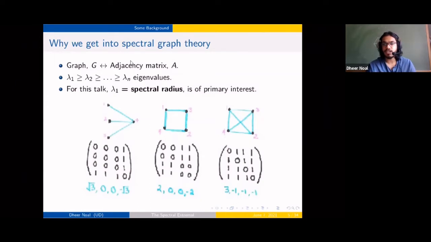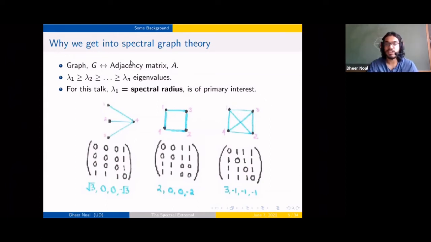So the adjacency matrix is basically, if you have an n vertex graph, then you associate an n cross n matrix to it, and if the i and j vertices are adjacent, then put a 1 in the a_ij entry of the matrix, or a 0 otherwise. So this matrix is symmetric, 0, 1, real. Therefore, it has real eigenvalues and eigenvectors. Moreover, you have an orthonormal basis of eigenvectors. So there's a bunch of nice linear algebra results which we can now use to study graph theory.